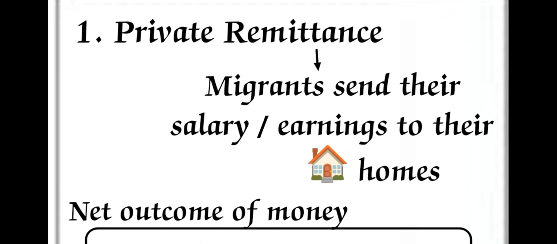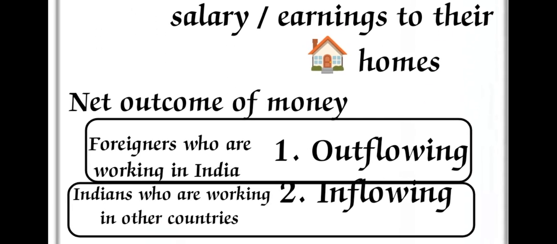Here, remittance means the net outcome of the money which inflows and outflows. On the account of private transfers, some amount may be incoming and some amount outgoing, by Indian nationals working outside of India. Private remittance means private transfers of money, so there may be a chance of money coming to India. It means Indians working outside countries, mostly migrants, send their salary or earnings to their home countries.